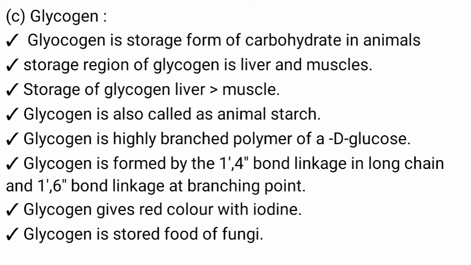Glycogen is a storage form of carbohydrate in animals and it is stored in liver and muscles. Most of the glycogen is stored in liver rather than muscle. Glycogen is also called animal starch. Glycogen gives red color with iodine test and is also a stored food material in fungi. Glycogen is a highly branched polymer of alpha D glucose, formed by 1,4 bond linkage in long chain and 1,6 bond linkage at branching point.